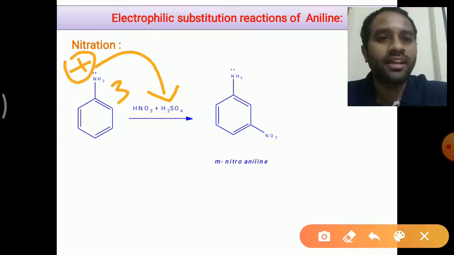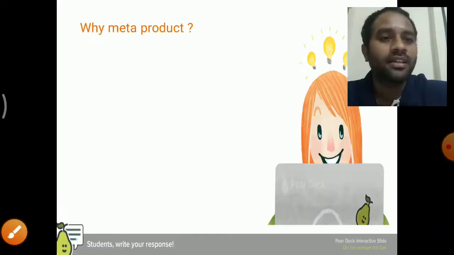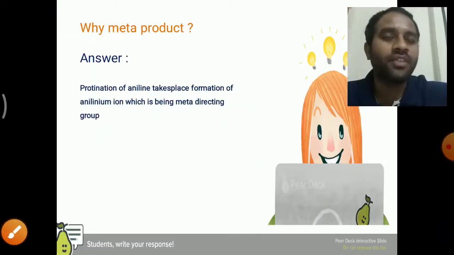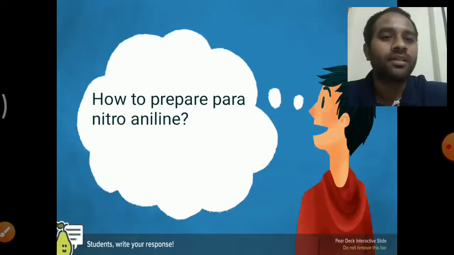Now you got the idea? Here in the aniline, our NH2 group is no more present in the form of NH2. It is converted into NH3 plus in the acid medium. That is what you can see here, the protonation of aniline takes place. The formation of the anilinium ion, which is a meta-directing group, right?